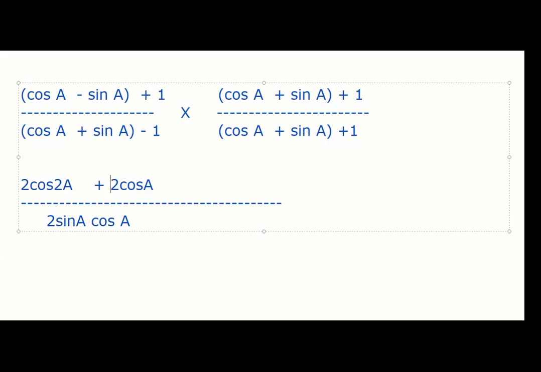2 and 2 can get cancelled. See how easy it is becoming now, right? Just because of one thought.